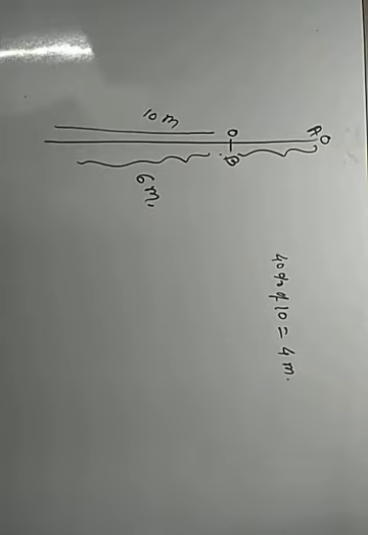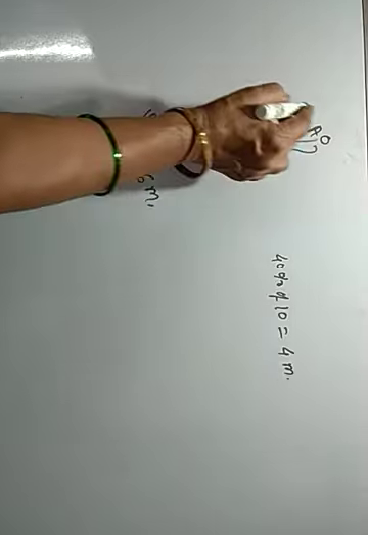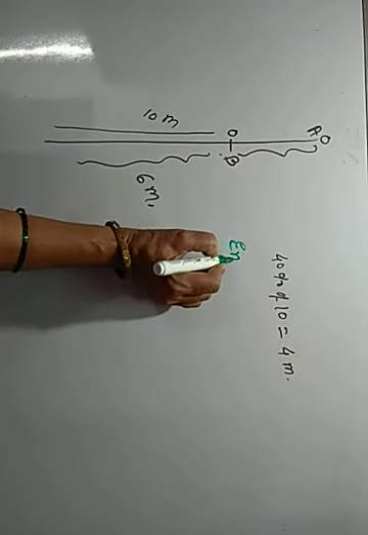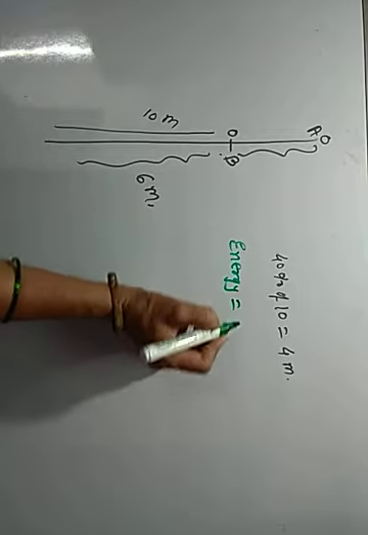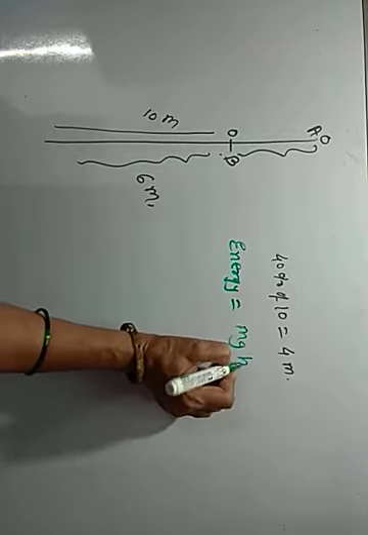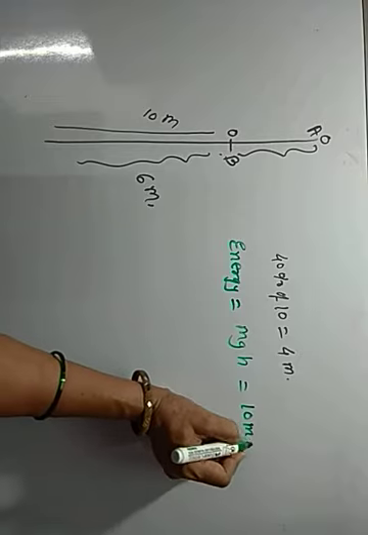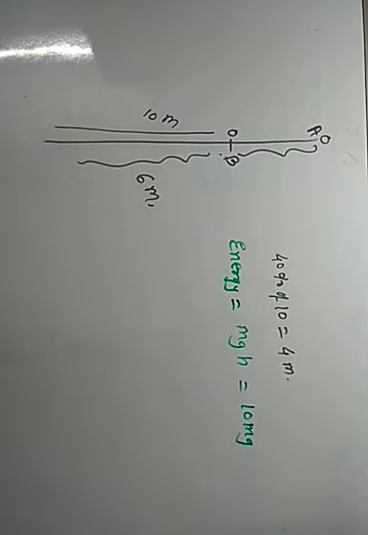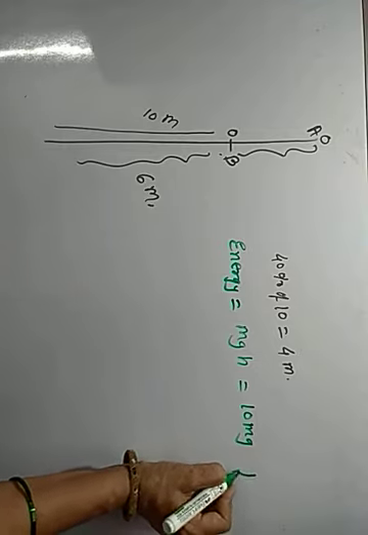Now next sum is, if the energy of ball falling from a height of 10 meters is reduced by 40%, how much high will it rebound? Now ball was initially falling from 10 meters. So its energy is equal to what? mgh is equal to 10 mg. Whatever mass of the ball may be, it is in joule.